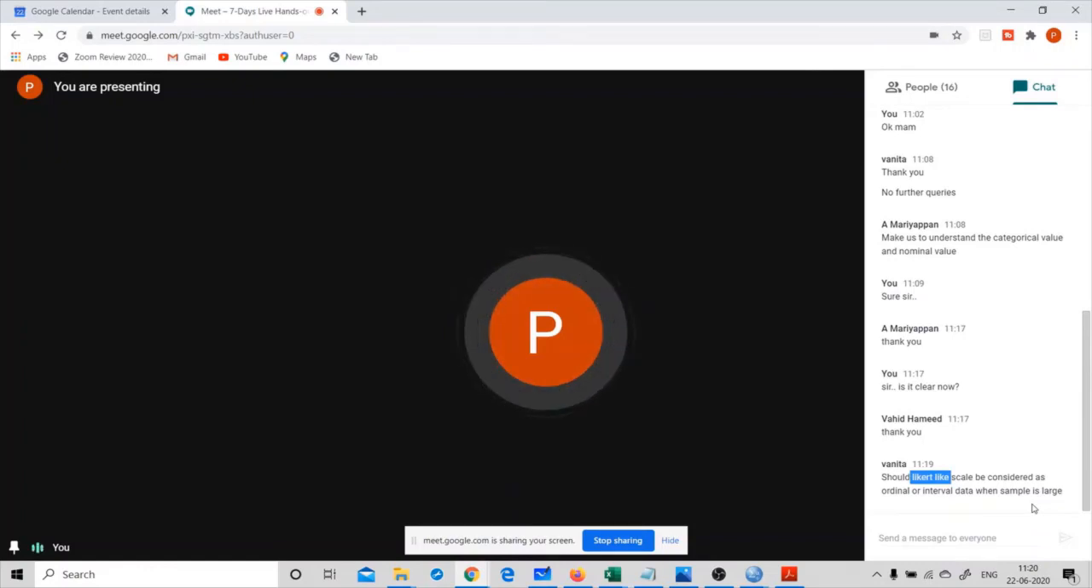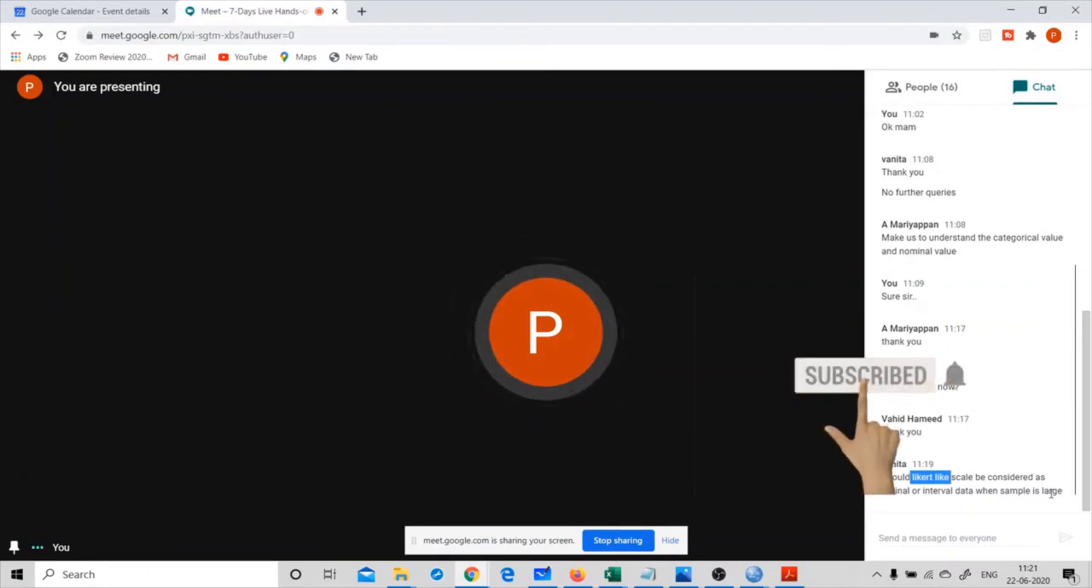No, actually, if you are representing in terms of words, or for example, if you give some ranking, if it is strongly agree, then it is renamed as 5, then you can choose it as interval data. If you are using the category as words, for example, strongly agree, agree, disagree, then it is considered as ordinal data. Got it, ma'am?